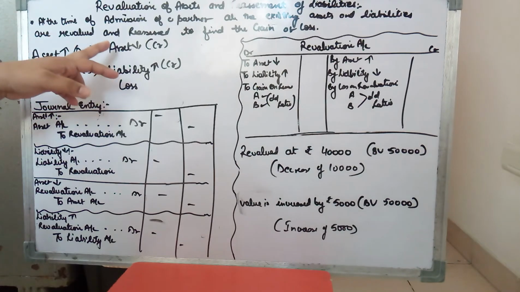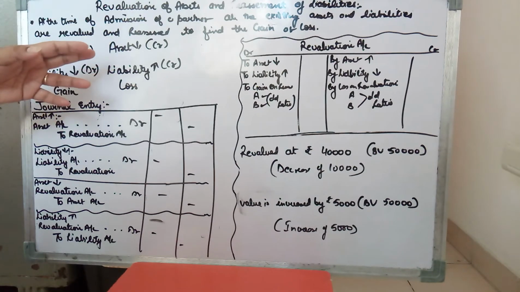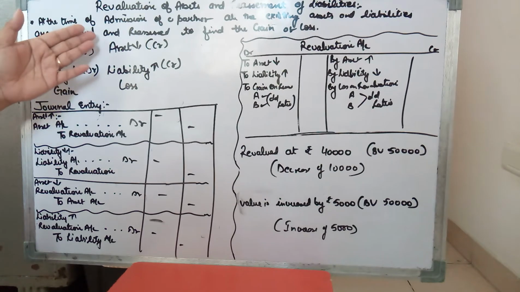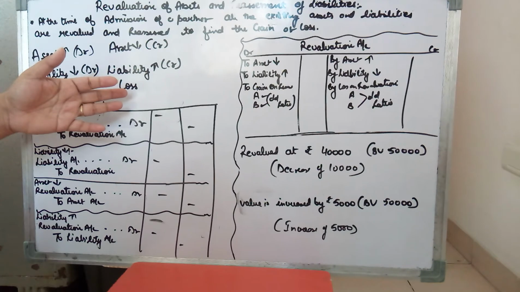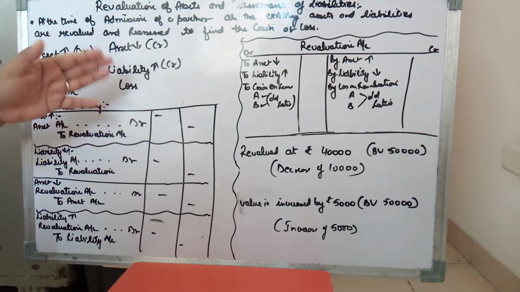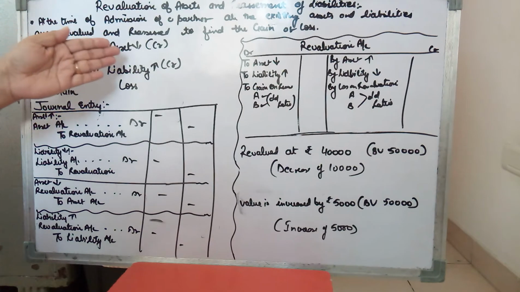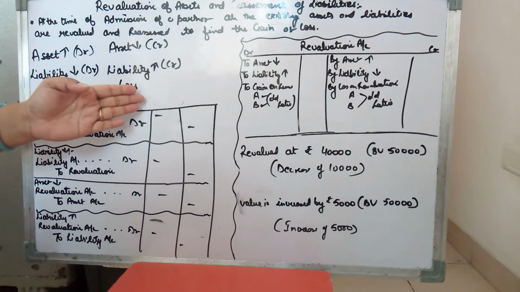On the reverse hand, if your asset is decreasing, say the value of your furniture has fallen, or the value of plant or vehicle has gone down, the asset has decreased, then it's a loss. Or there is an increase in liability, that is also a loss. There is a creditor who had been written off and he has come up and is asking for money. Now there is an increase in liability. Or there is a liability which was not recorded in books and now it has come into existence, that is also a loss. So if any asset is increasing or liability is decreasing, that is your gain. If an asset is falling and liability is increasing, that is your loss.